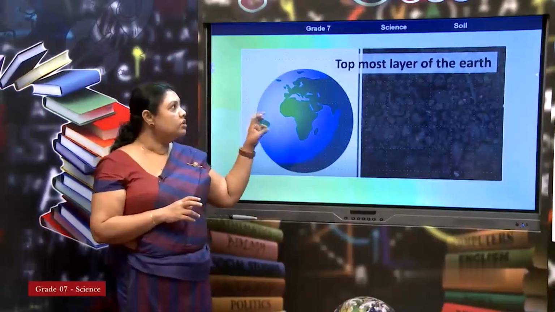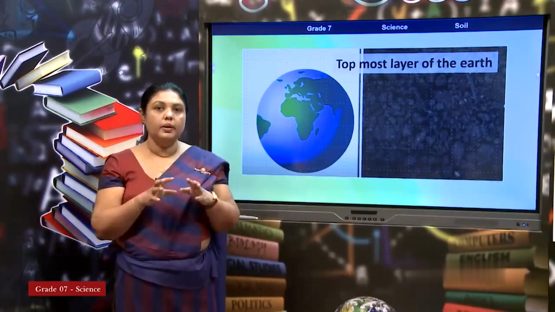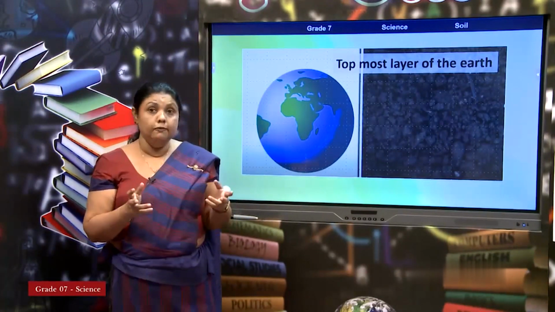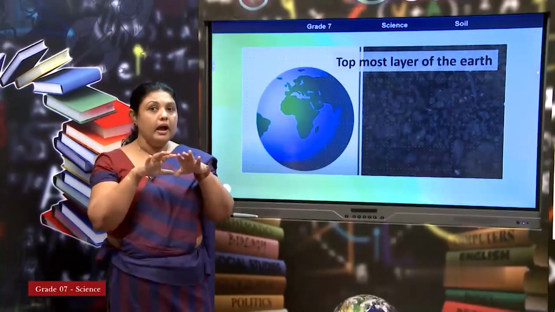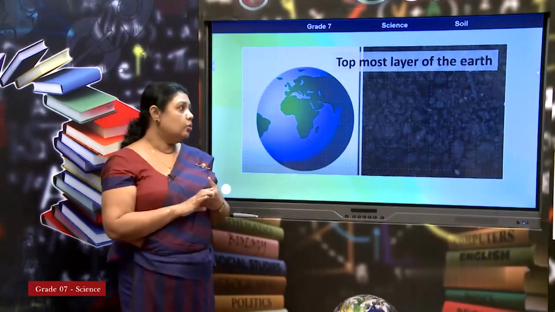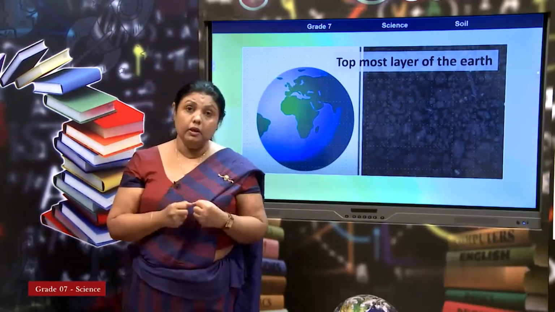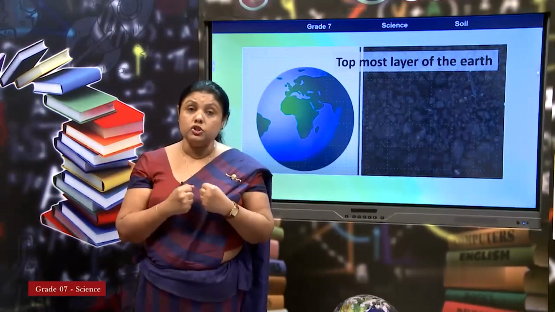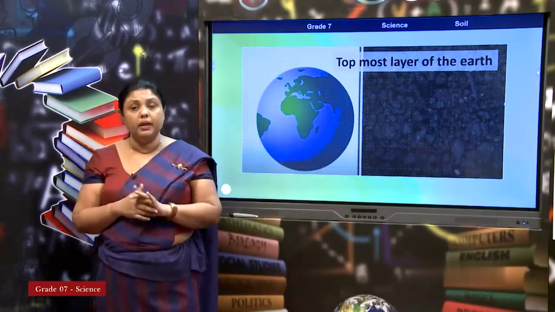The most topmost layer of the earth is always full of soil. It may be different, but the uppermost layer is full of soil. Our country has a soil layer with lots of nutrients for the plants.